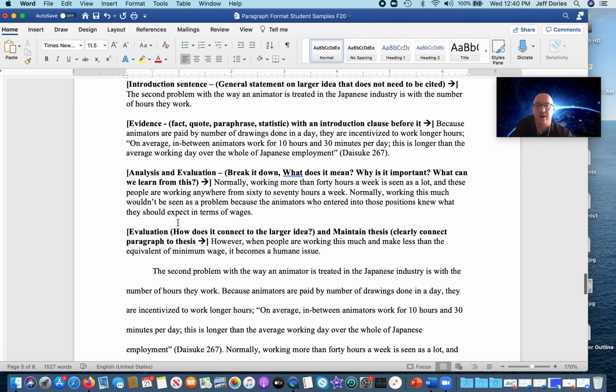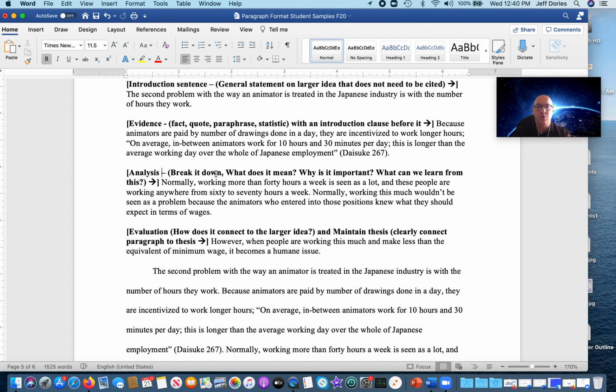Now, here's their evidence. Remember, fact, quote, paraphrase, statistic. Always have a clause from yourself leading into it, and always have a citation. Because animators are paid by the number of drawings done in a day, they're incentivized to work longer hours. And then here's their quote, right? And with the citation as well. So how can we break down this quote? Through analysis, and this should just say analysis. Break it down. What's it mean? Why is it important? What can we learn from it?